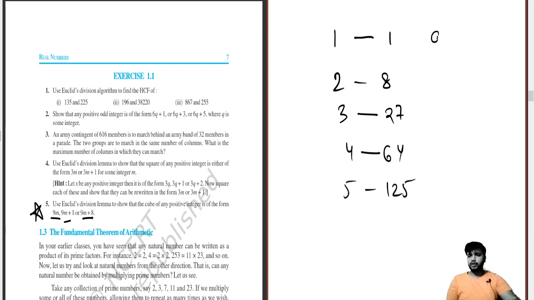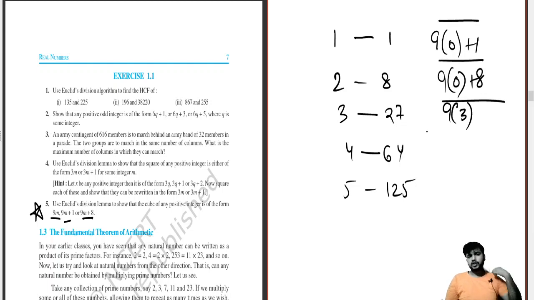So these all form a part of this. This is 9m plus 1, this is 9m plus 8, this is 9m. So they will always follow this trick, 9m plus 1, 9m plus 8. They have started with 0 cube to make you understand this thing. So these are the main crunches which you are doing in the first exercise.